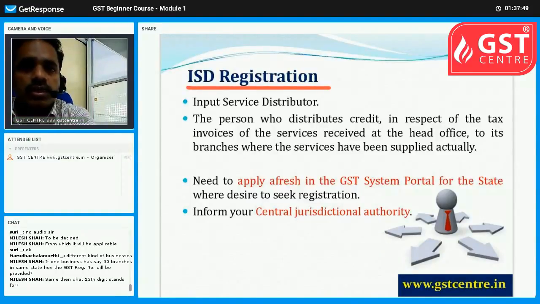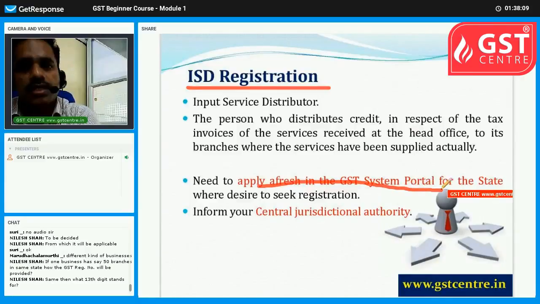The person who is distributing such input tax credit is called an input service distributor. Input service distributors need to register separately and apply afresh in the GST system portal.